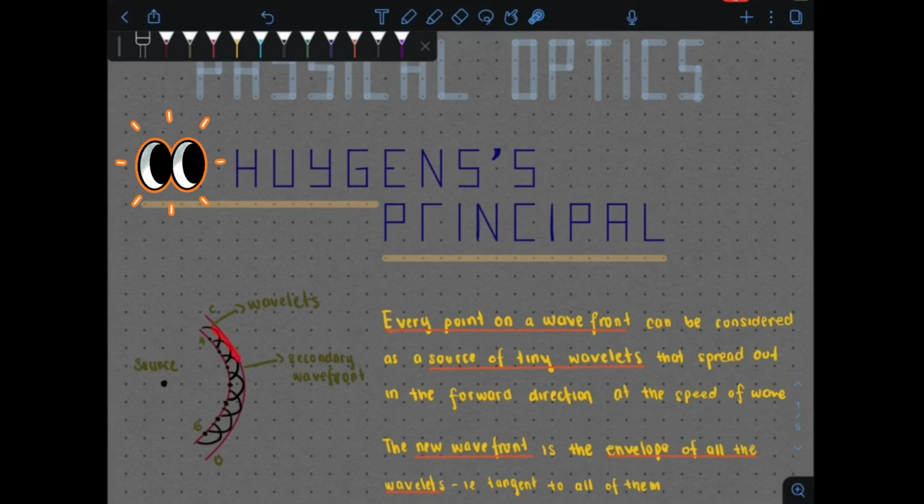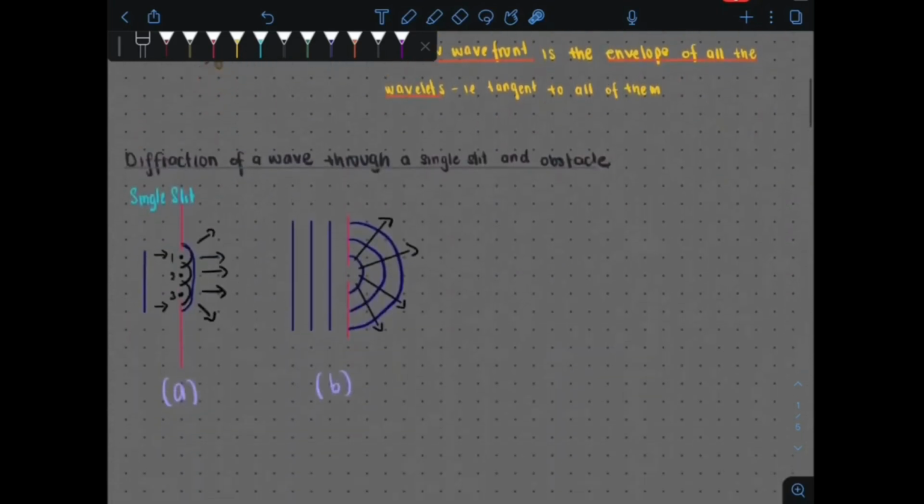Then, the tangent of all these wavelets will produce a new wavefront, which we call the secondary wavefront. And this process continues. Every point on this new wavefront will also act as a source and produce many tiny wavelets. And then the tangent of the wavelets is going to produce another wavefront. This process continues. This is Huygens principle.